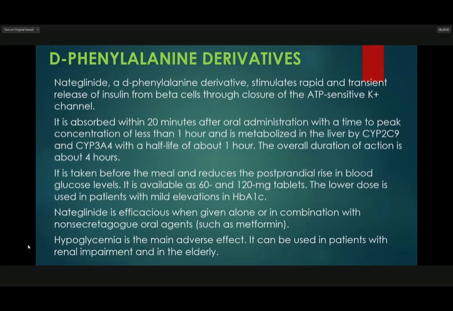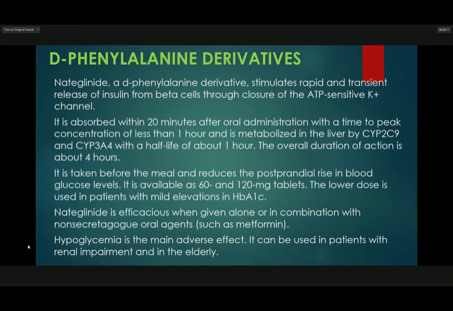Next is the phenylalanine derivative. The meglitinide phenylalanine derivative stimulates rapid and transient release of insulin from beta cells through closure of the ATP-sensitive K+ channel.